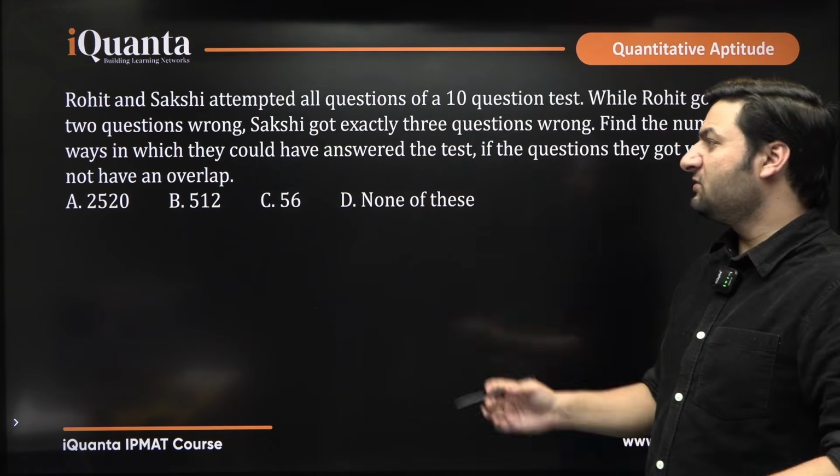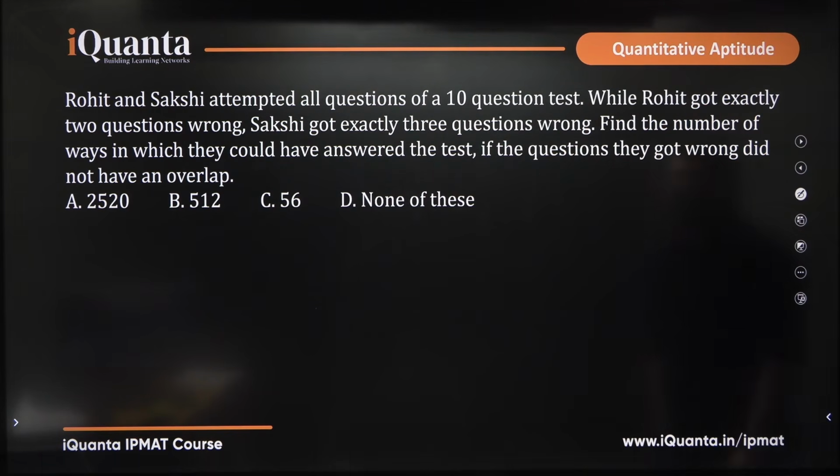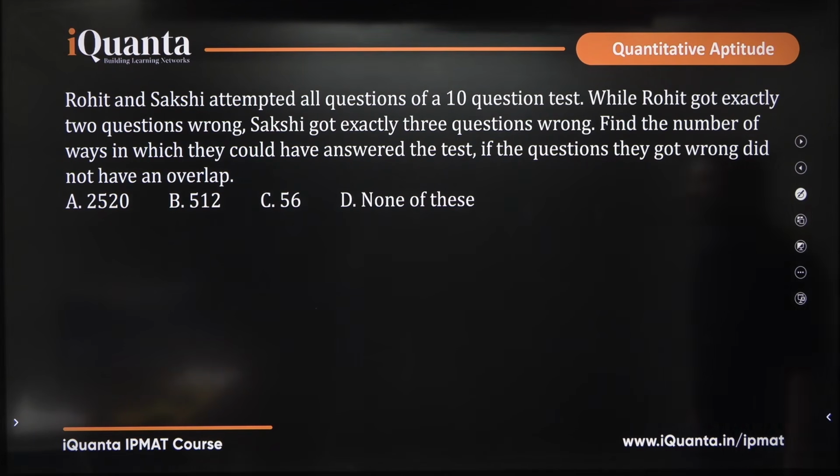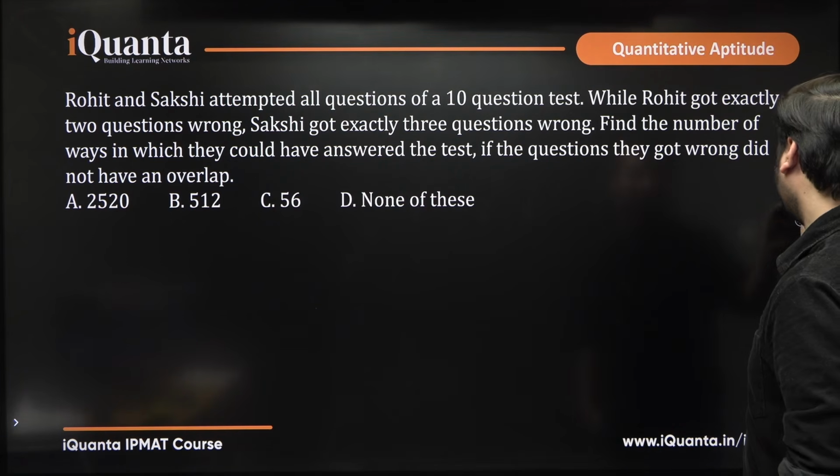Now, the next question is: Rohit and Sakshi attempted all questions of a 10 question test. While Rohit got exactly 2 questions wrong, Sakshi got exactly 3 questions wrong. Find the number of ways in which they could have answered the test if the questions they got wrong did not have an overlap. Okay, very good question.